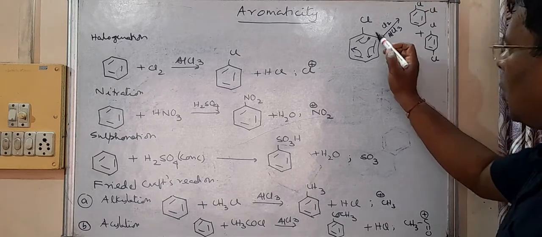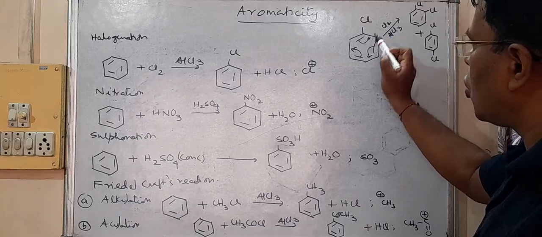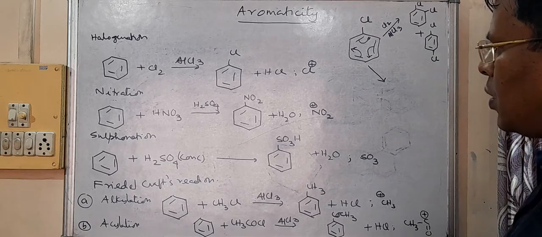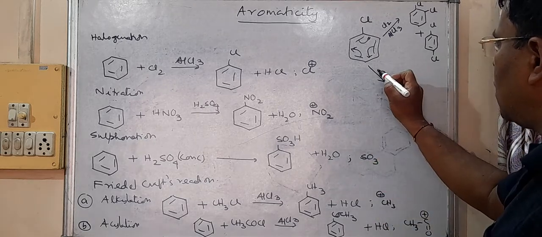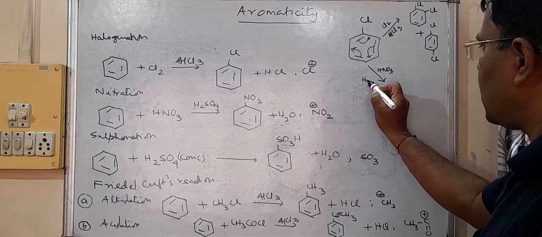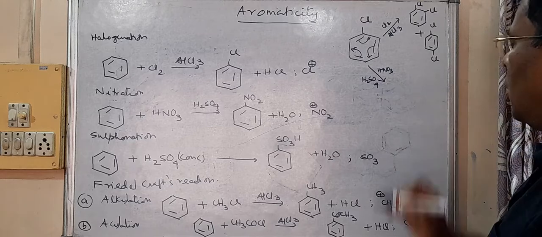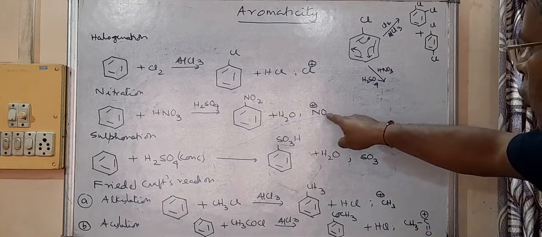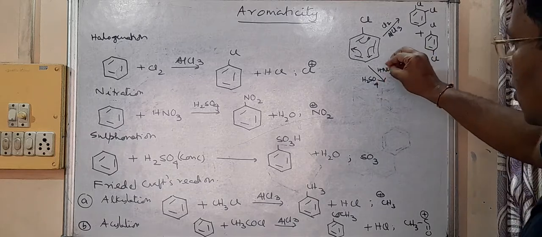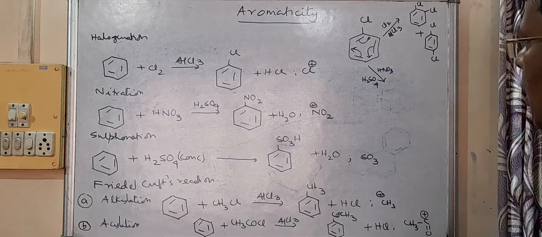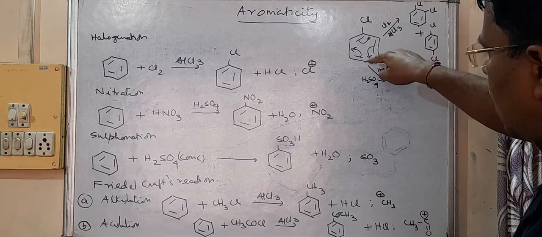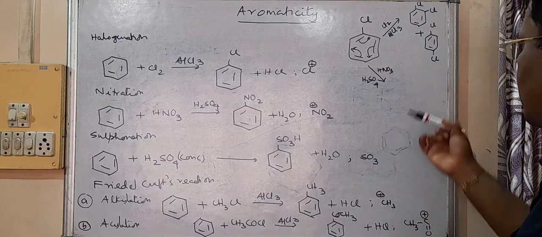Now suppose I carry out nitration of chlorobenzene. For nitration we require HNO3 and concentrated sulfuric acid. Then here the electrophile is NO2 plus. Now where will NO2 plus come? Again NO2 plus will come at this place and at this place. So I am writing the product here.